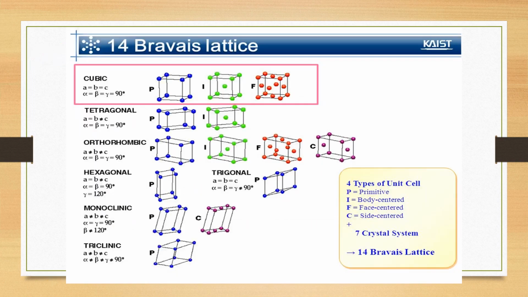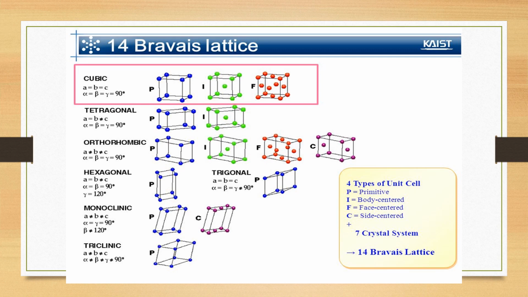Now, this slide contains the Bravais lattices. You can see here cubic, tetragonal, orthorhombic, hexagonal, trigonal, monoclinic, and triclinic. These are all the crystal systems which include the different Bravais lattices. And here you can see the cubic structure. It has three Bravais lattices. First one is P, then I, and last one is F.